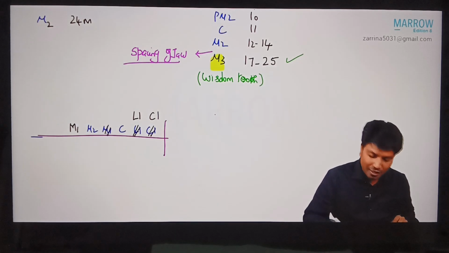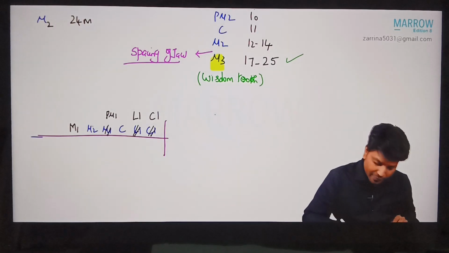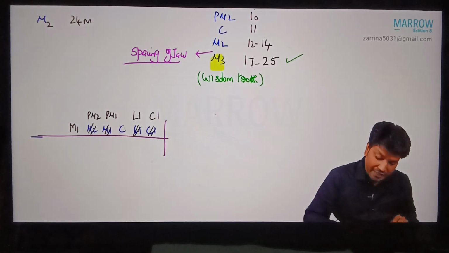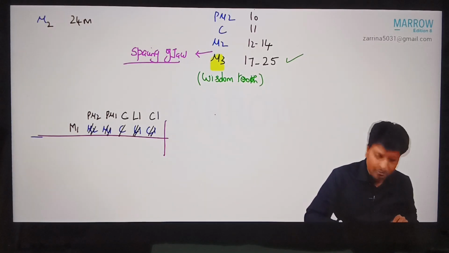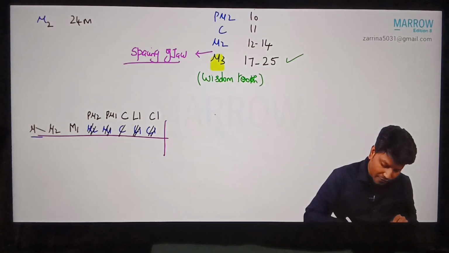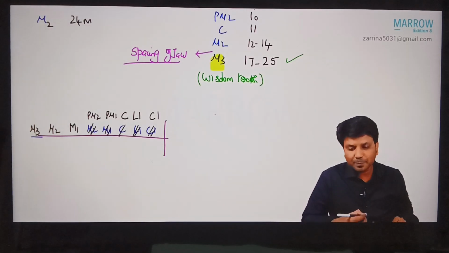You will not get a permanent molar. Instead, you get permanent premolar 1. Temporary molar 2 will fall, and you get permanent premolar 2. Then the temporary canine will fall, and you have the permanent canine. Then comes your molar 2. Finally, you have the wisdom tooth, that is M3. Right? The permanent dentition is complete.